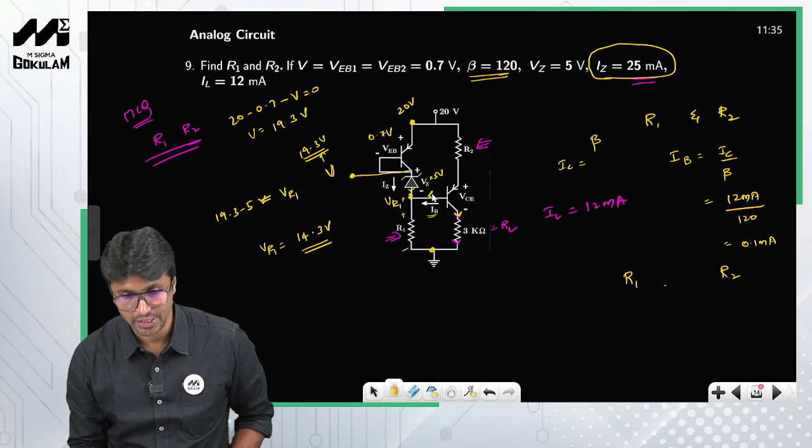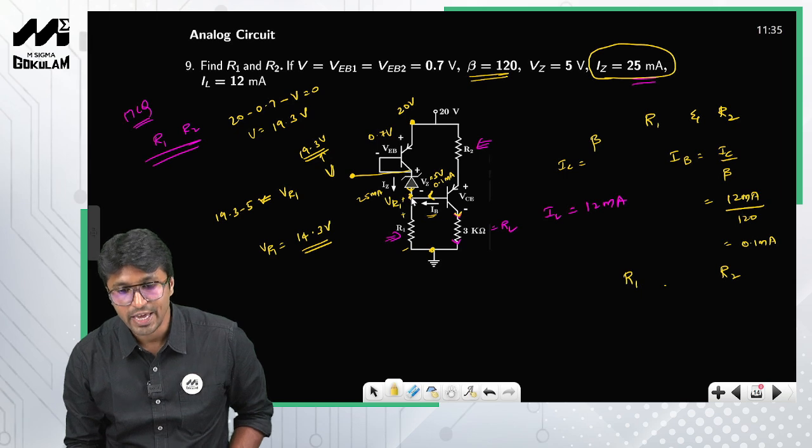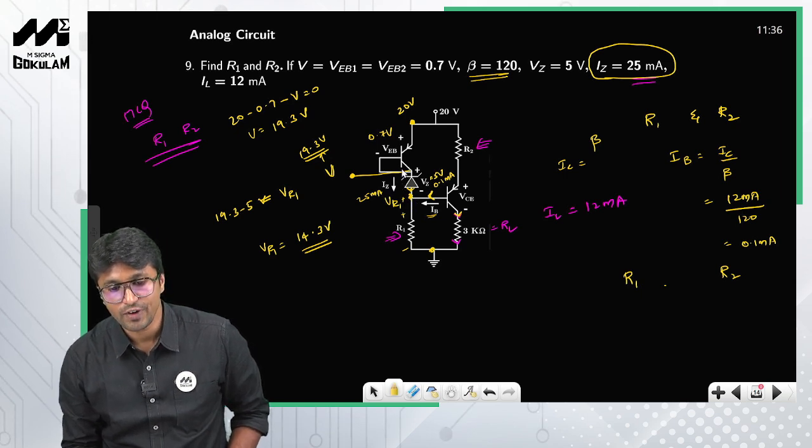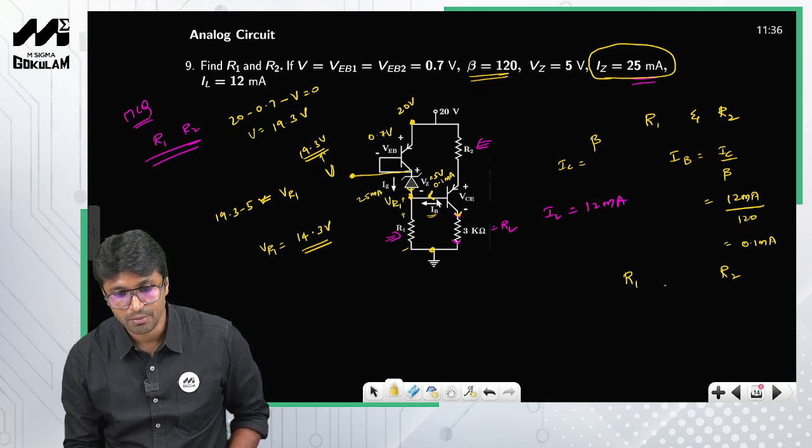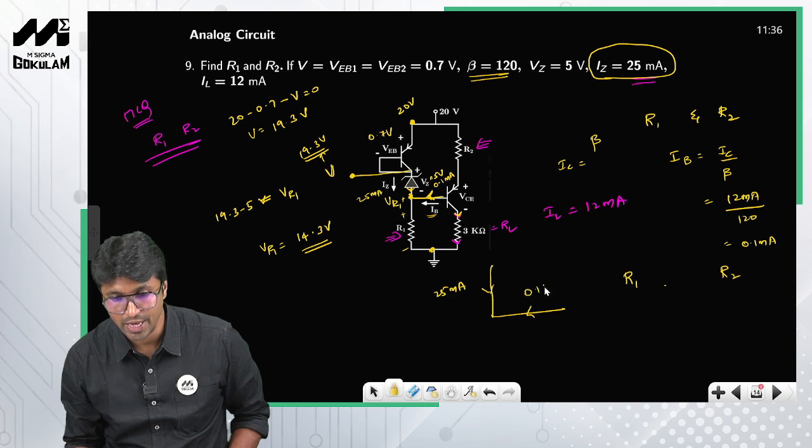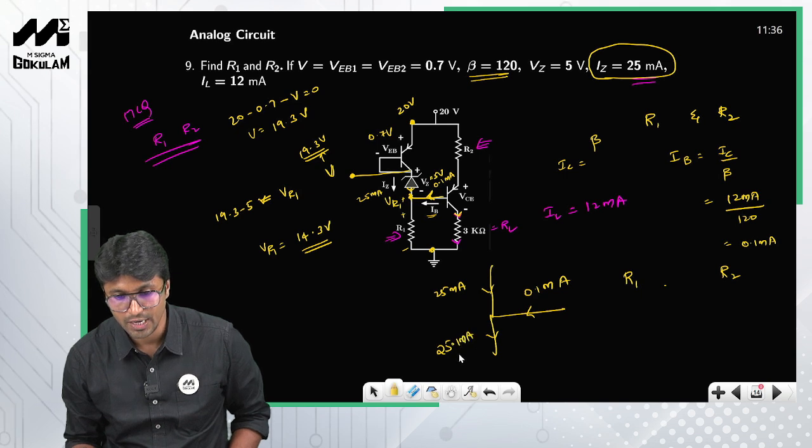So look at this one. The current flowing through this particular branch is 0.1 milliamperes, and the current flowing through this particular branch is 25 milliamperes, right? So when you apply KCL at this particular node, 25 milliamperes is coming from this branch and 0.1 milliamperes from this branch. So what will be the current through this particular branch? 25 plus 0.1, 25.1 milliamperes, right?